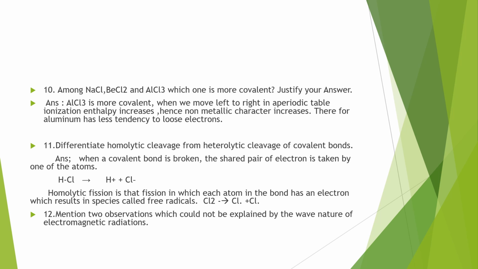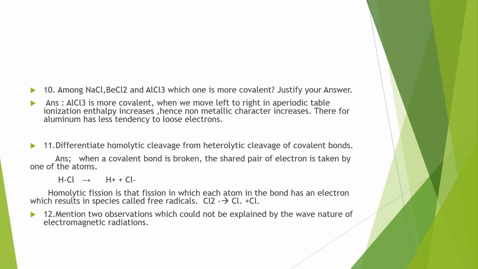Question number 10. Among sodium chloride, beryllium chloride and aluminium chloride, which one is more covalent? Justify your answer. The covalent character of beryllium chloride and aluminium chloride is almost the same, but still aluminium chloride is more covalent. When we move left to right in the periodic table, ionization enthalpy increases and hence the non-metallic character increases. And one more reason, the size of Al3 plus ion is very much smaller compared to Be2 plus ion. Therefore, aluminium has less tendency to lose electrons.